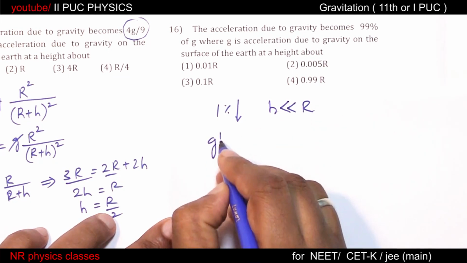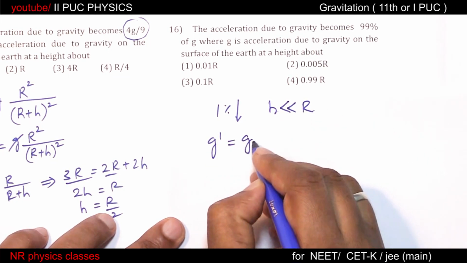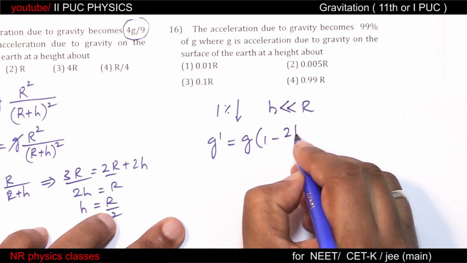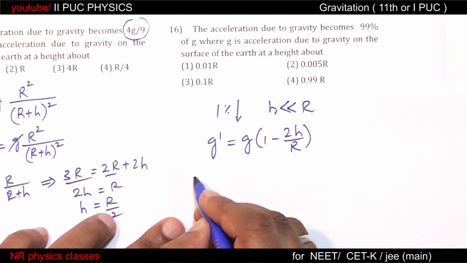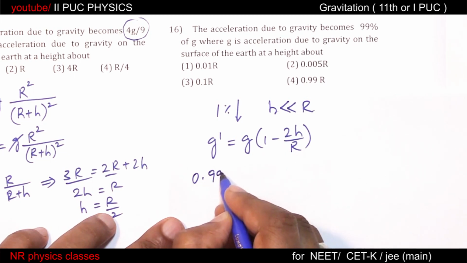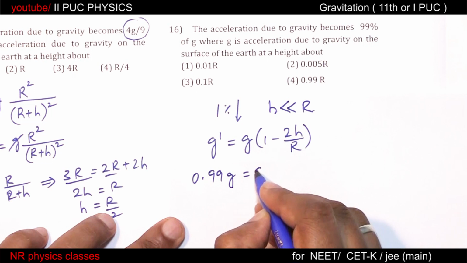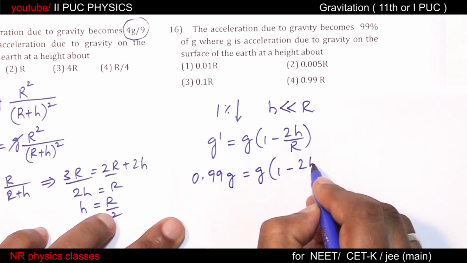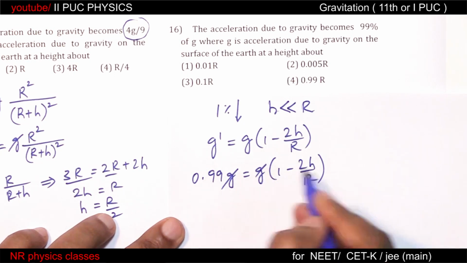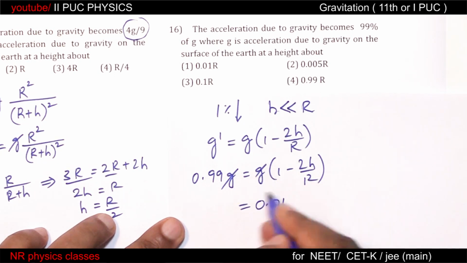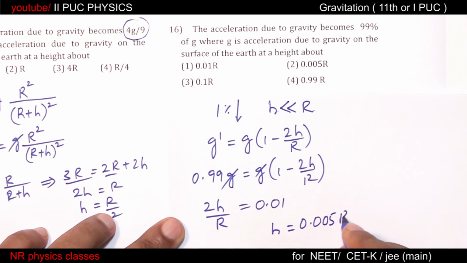So comfortably we can use g dash equal to g into 1 minus 2h by r. g dash is 0.99 times g, equals g into 1 minus 2h by r. g gets cancelled. 1 minus 0.99 is 0.01, which is 2h by r. Therefore h equals half of this, 0.005 r.